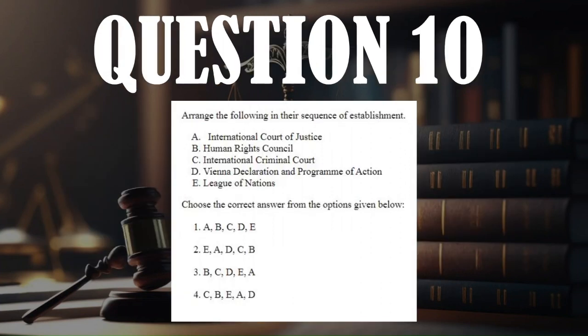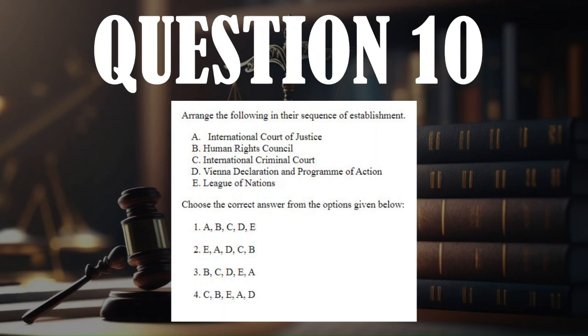So our last question for the day, arrange the following in sequence of establishment: A. International Court of Justice, B. Human Rights Council, C. International Criminal Court, D. Vienna Declaration and Program of Action, and E. League of Nations. Many of us, after seeing this question, may immediately feel thrown off because we don't know the dates, therefore we can't answer the question. But this is not true.